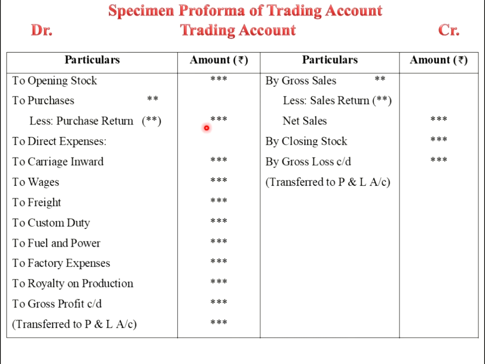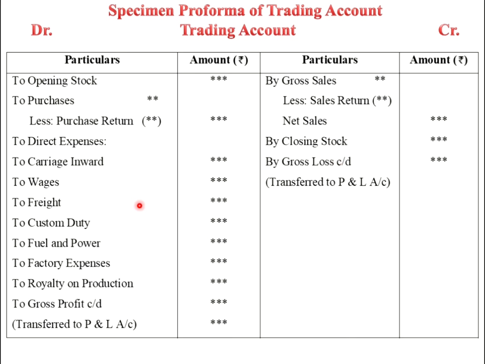After recording all the expenses on the debit side and all income on the credit side, we find out the total of both sides, debit and credit. If the total of the debit side is more than the credit side, it represents the loss.